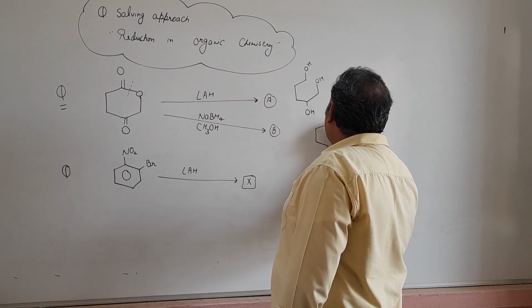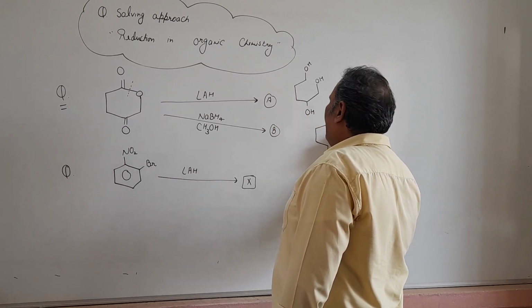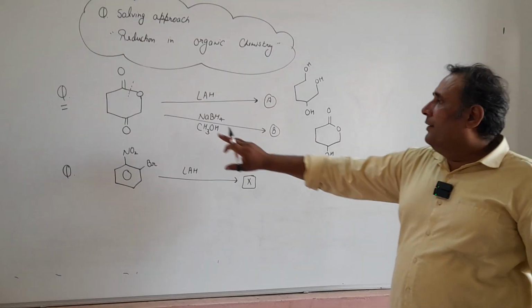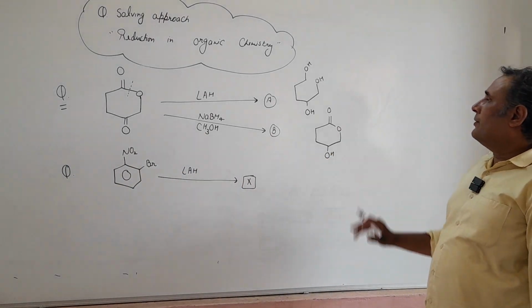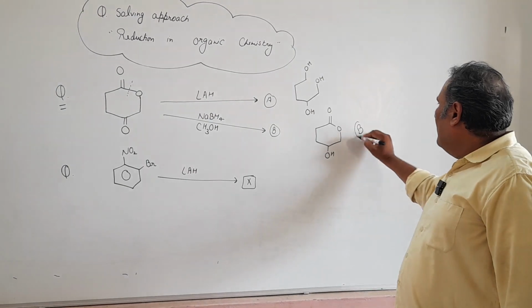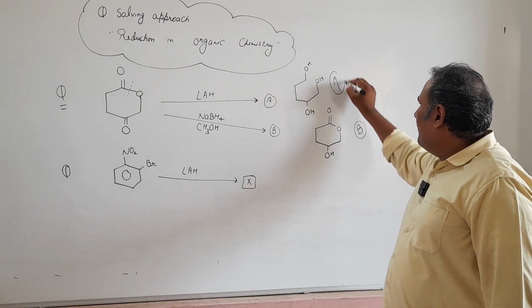The ester linkage will be intact. It will not change. But that keto group will convert into a 2-degree or secondary alcoholic group. So that is B, and that one is A.